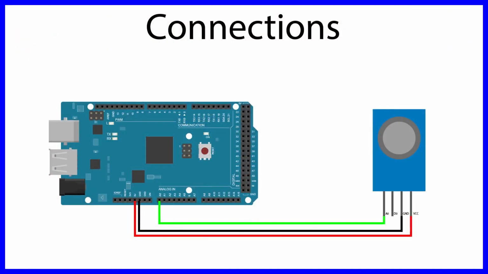Anyway, look at the connection diagram. In this video I'll show you how to detect smoke. So I won't use the D0 pin. I will make a separate video about specific gas detection.